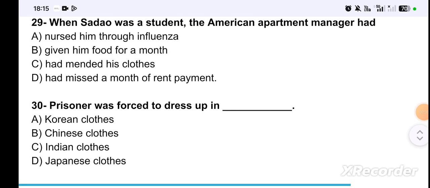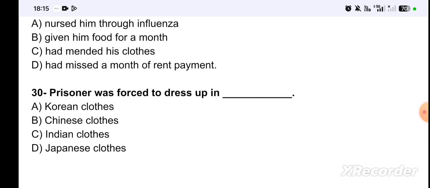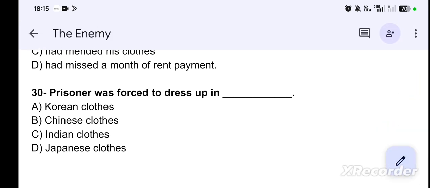Next question, last question is, the prisoner was forced to dress up in Korean clothes, Chinese clothes, Indian clothes, Japanese clothes. So the correct answer is option D, Japanese clothes.